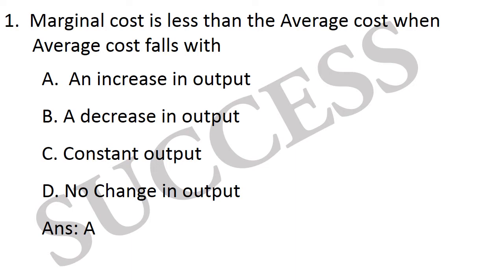Average total cost includes average fixed cost and average variable cost. Average fixed cost falls continuously with the increase in output, and average variable cost reaches its lowest point and then starts rising. When there is an increase in output, average cost falls and marginal cost is less than the average cost. So here the first option is correct, an increase in output. Average cost falls with an increase in output.